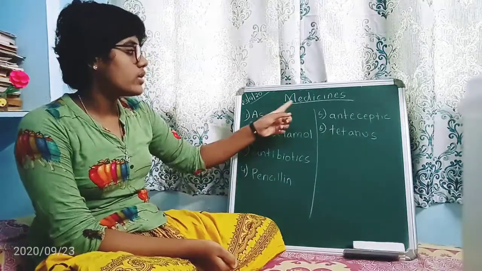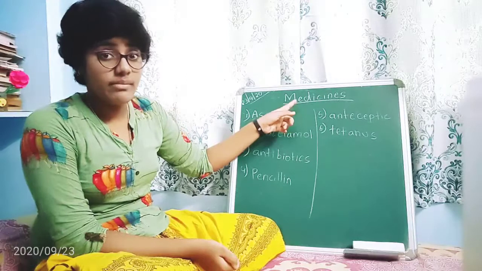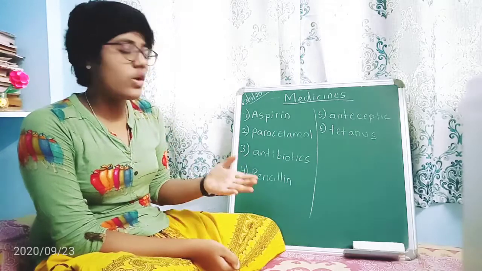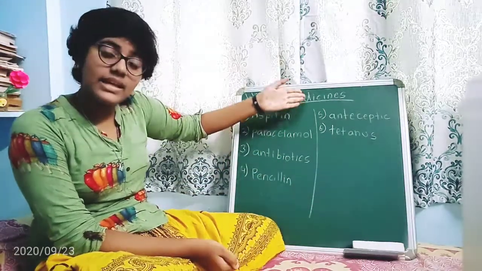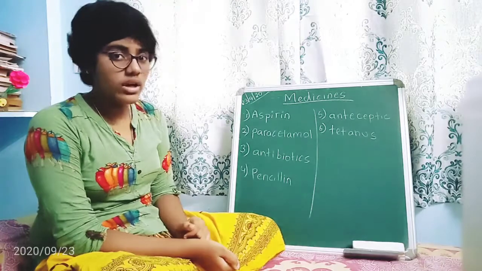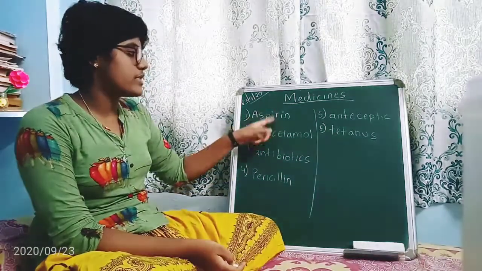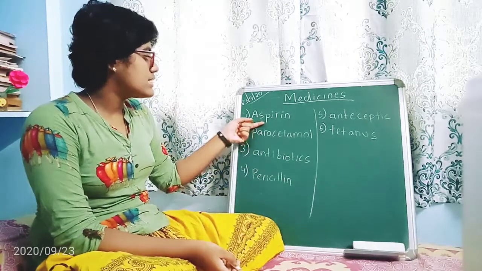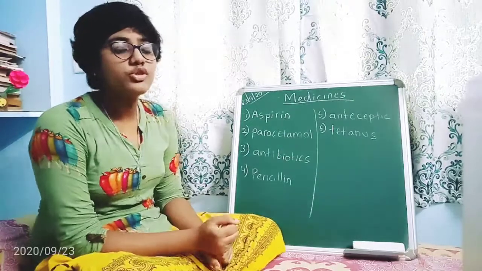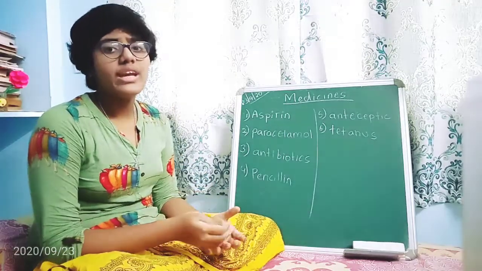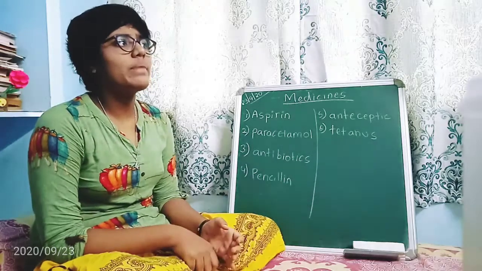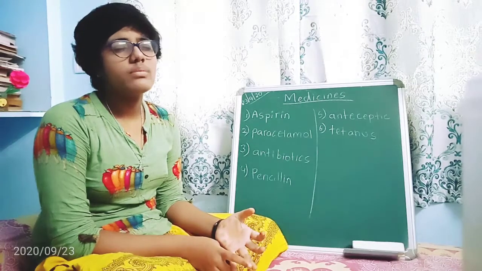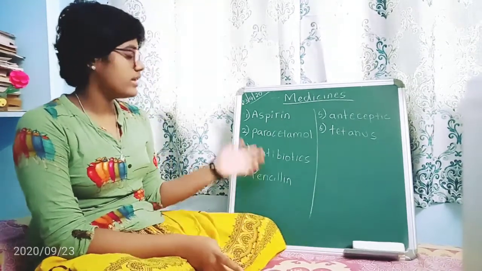Okay, now we are going to learn about the medicines. Along with starting, we have learned food. Food is important, as well as with those all, medicine is also important. Okay. First comes the aspirin. These are the common medicines we use in our daily life. First is aspirin. Aspirin is used for headaches, fever, or any pains. Many of them are there like Move, Zandu Balm, and Volini. These all are there. In India we can find these.